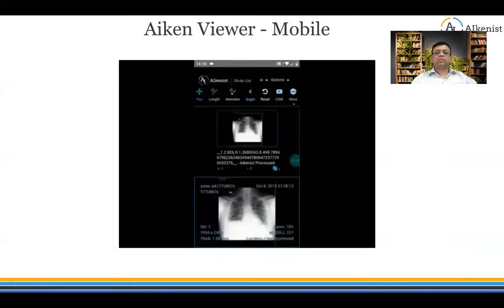We can alter the contrast as well. We need to choose the levels icon, and we can either swipe to our right or left or in the top-down axis. As you could see, the contrast levels are changing right now. So that's about the demonstration. Thank you.